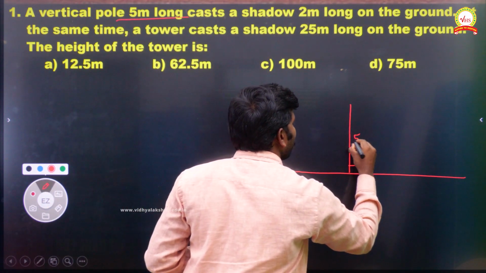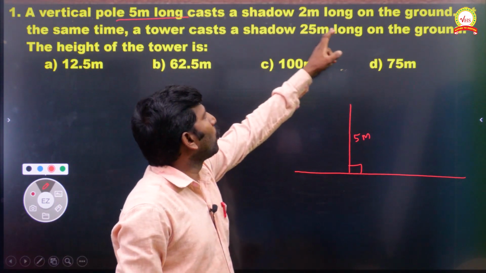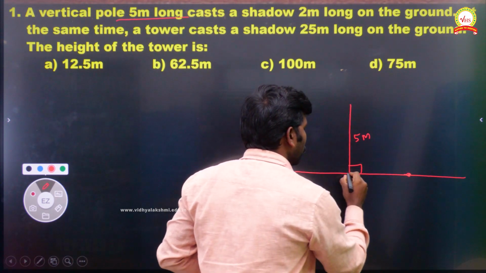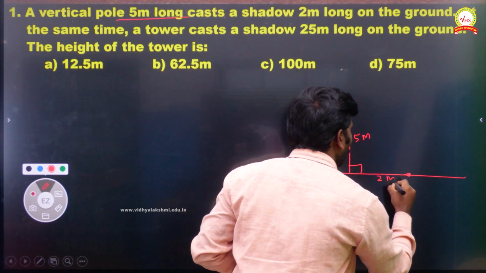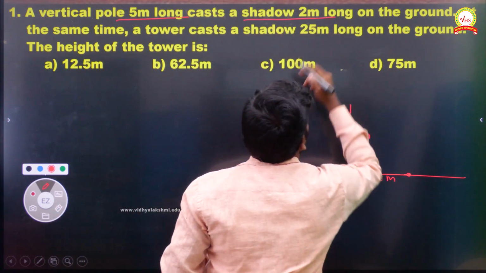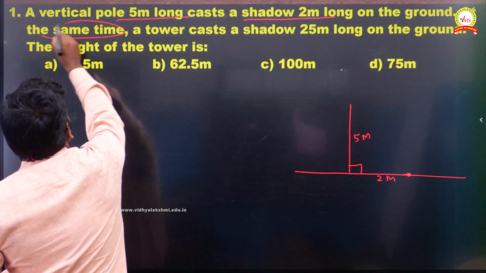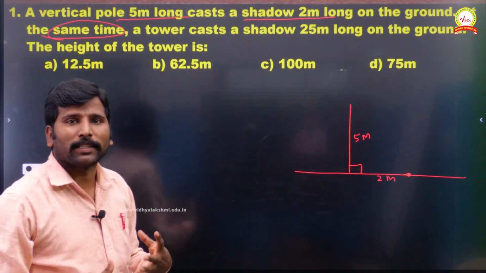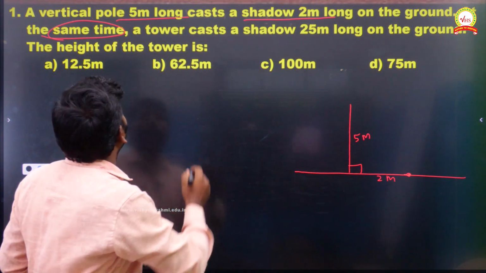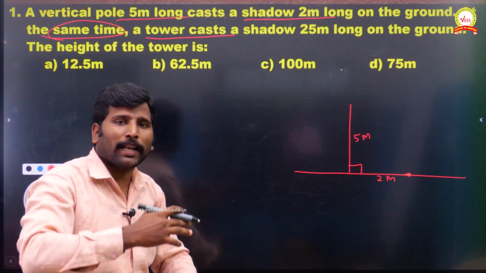This is 5 meter long they said, and it casts a shadow 2 meter long on the ground. Suppose it is from here to there, it casts a shadow 2 meter long. At the same time, that is very important, at the same time in the sense angle will not change. At the same time, the tower compared to the pole will be a little higher.